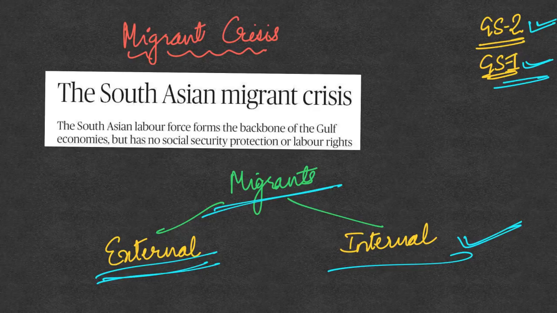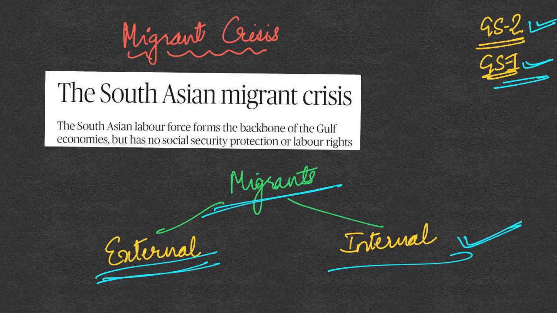We have already seen how the nationalization policies in these Gulf countries, in Saudi Arabia and others, because of which the Indians who are working there have been terminated from their jobs, and therefore they are now returning back to India. Even when they were working there, they had very difficult working conditions, and they have been exploited, made to work long hours a day with very little pay.